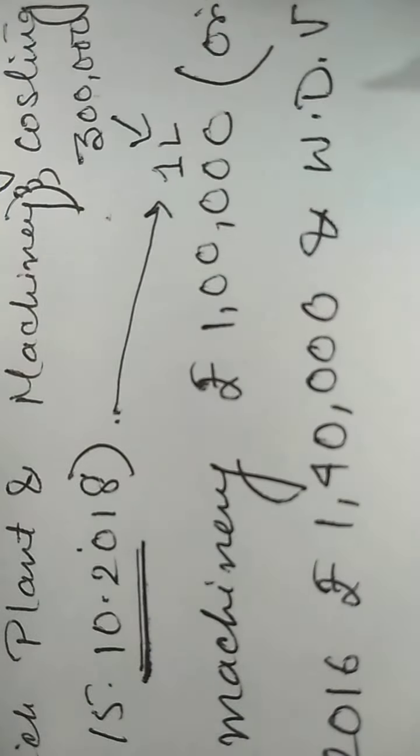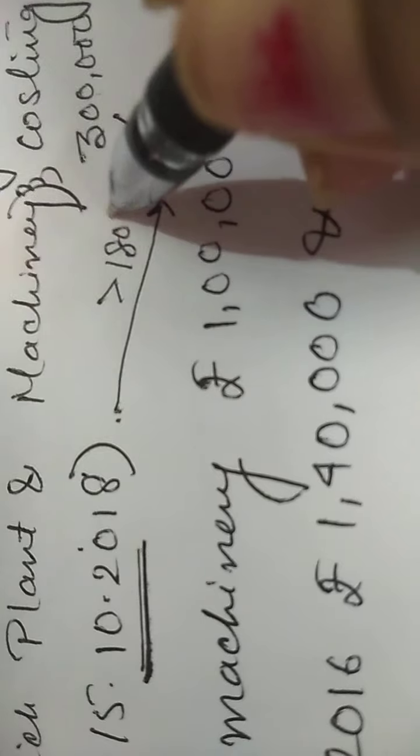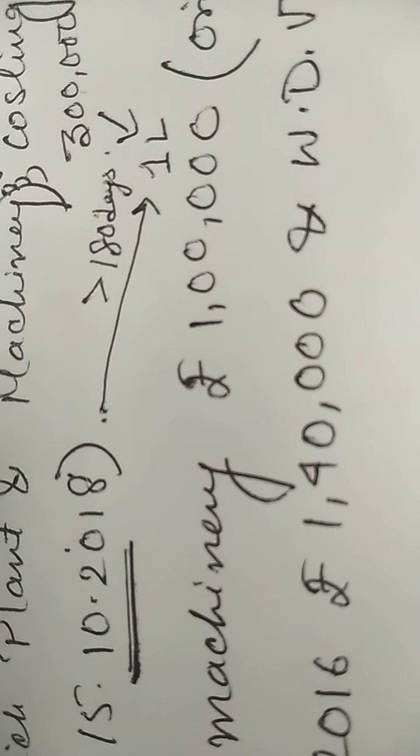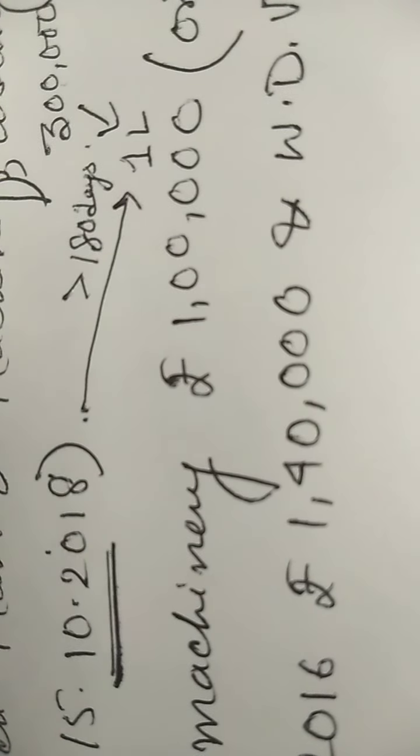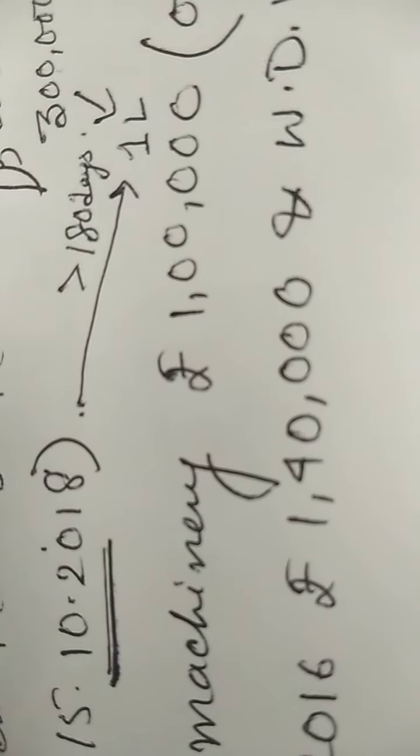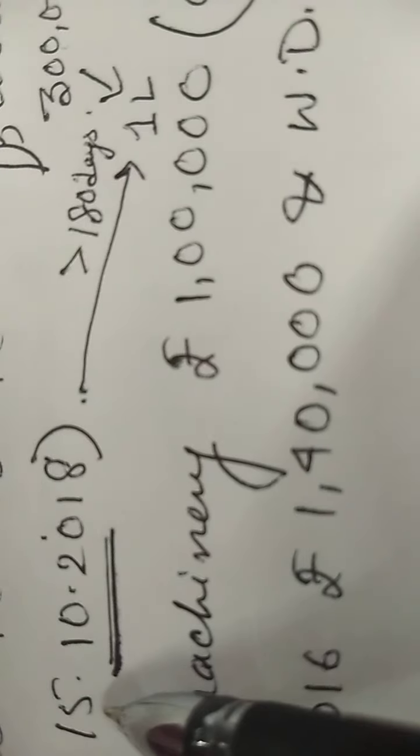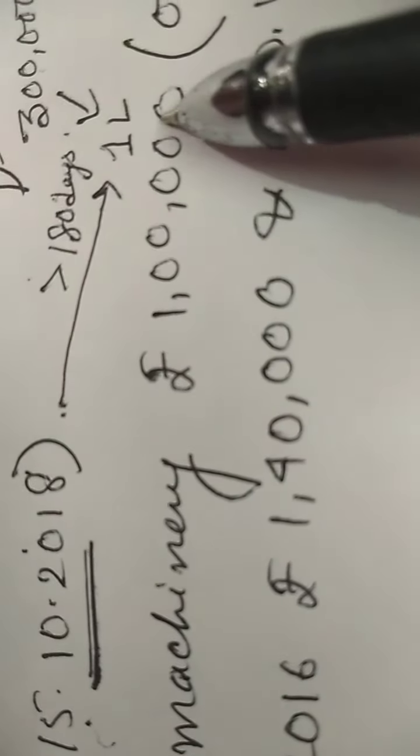Okay, total purchase is 3 lakh, out of which 1 lakh was purchased on 15th October 2018. That means used for less than 180 days, because if you calculate November, December, January, February, March, 5 months, taking 30 days on average, 150 days, 2-3 days more, 153 days. And 15 days over here. So obviously it will not come to more than 180 days. So it's obviously less than 180 days.